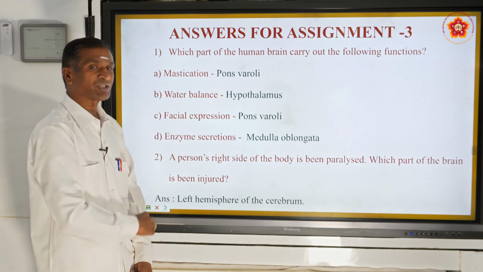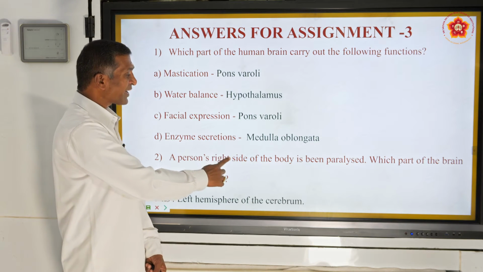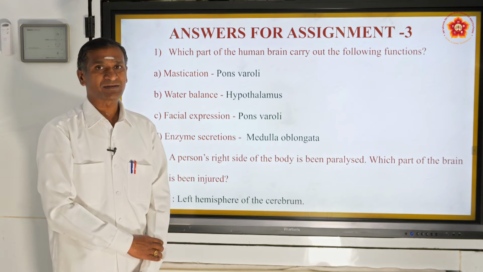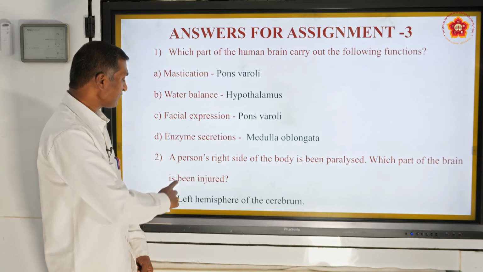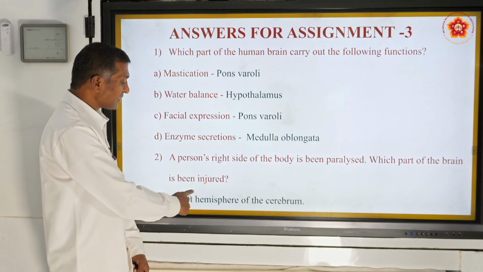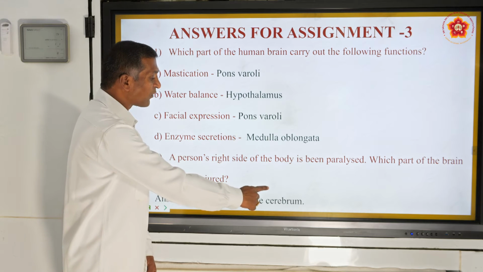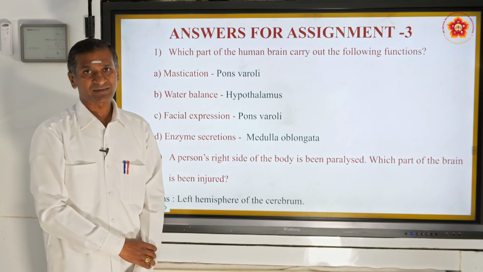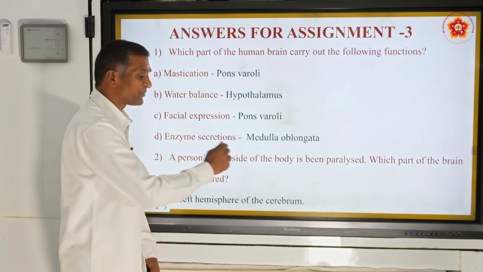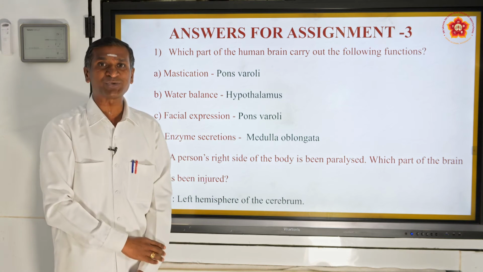The second question: a person's right side of the body is paralyzed. Which part of the brain is injured? Answer: the left hemisphere of the cerebrum, the left side of the brain. In the brain, the cerebrum, because the cerebrum is divided into 2 halves.